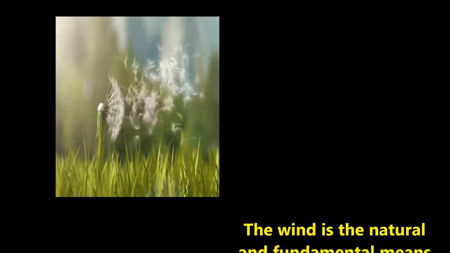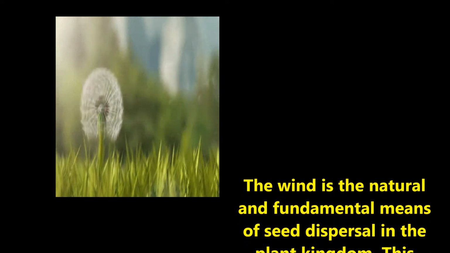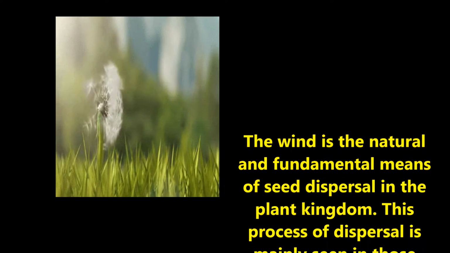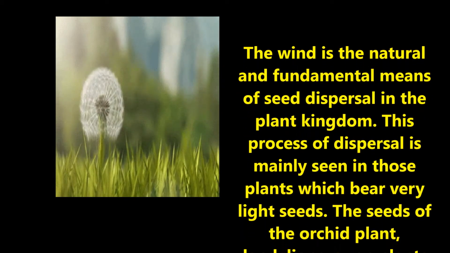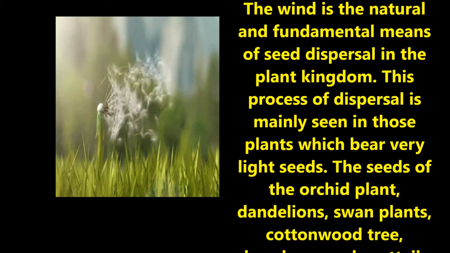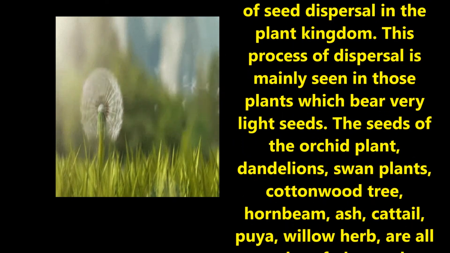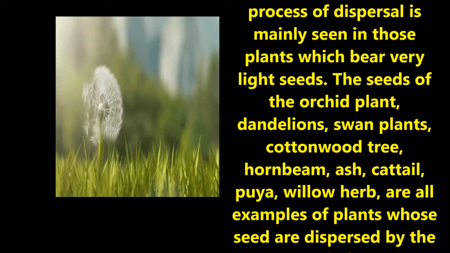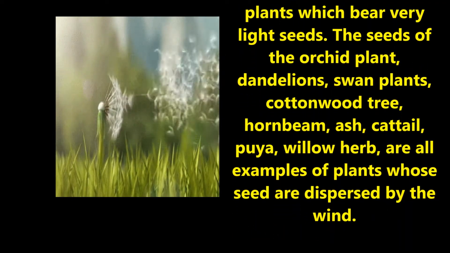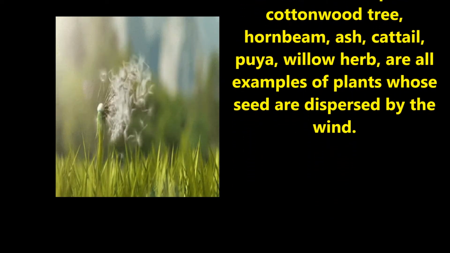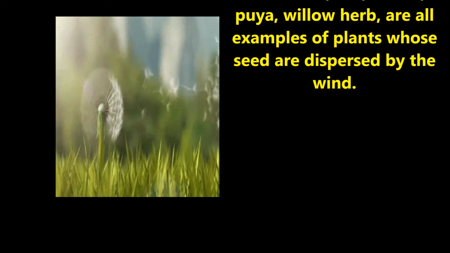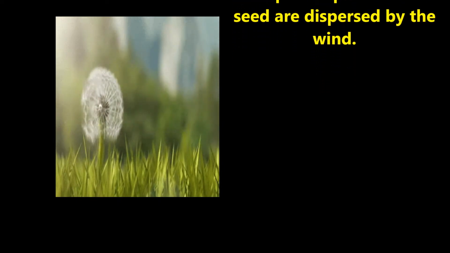First, let us discuss seed dispersal by wind. The wind is a natural and fundamental means of seed dispersal in the plant kingdom. This process of dispersal is mainly seen in plants which bear very light seeds. The seeds of the orchid plant, dandelions, swan plants, cottonwood trees, etc. are examples of plants whose seeds are dispersed by the wind.